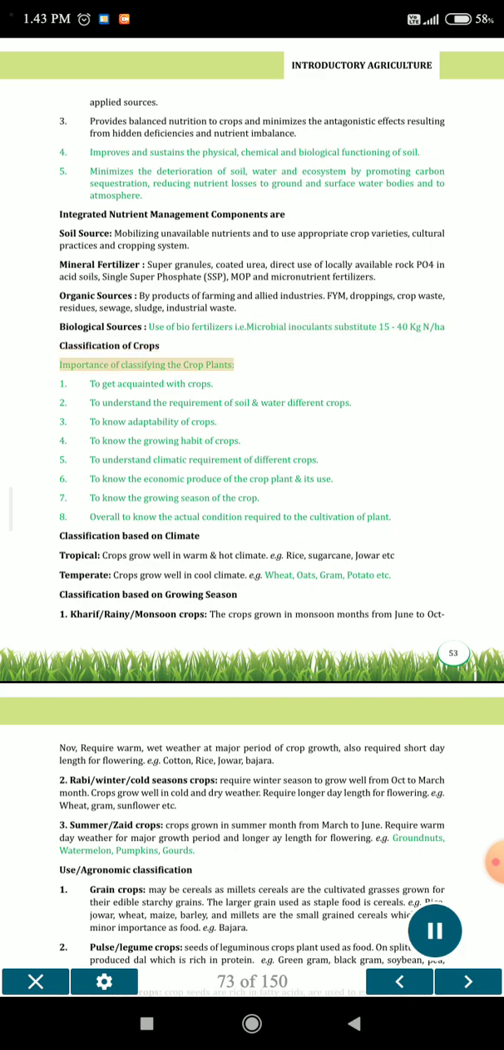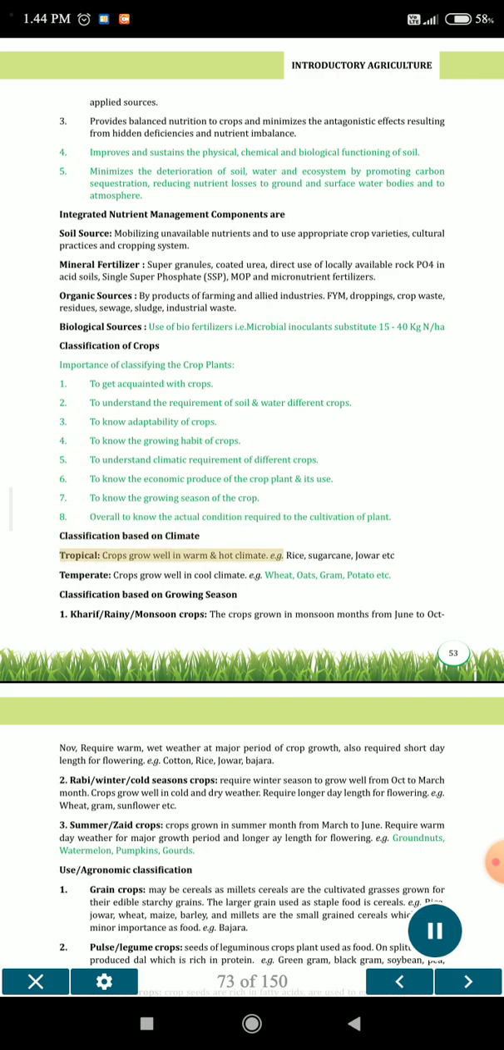Classification of crops. Importance of classifying the crop plants. 1. To get acquainted with crops. 2. To understand the requirement of soil and water of different crops. 3. To know adaptability of crops. 4. To know the growing habit of crops. 5. To understand climatic requirement of different crops. 6. To know the economic produce of the crop plant and its use. 7. To know the growing season of the crop. 8. Overall, to know the actual conditions required for the cultivation of a plant.